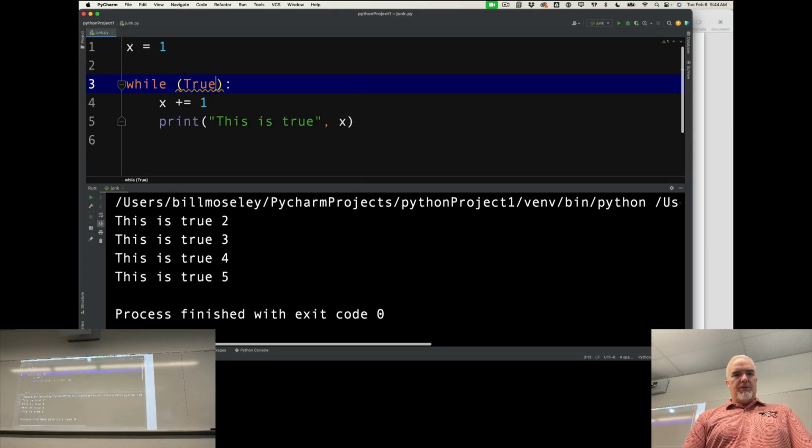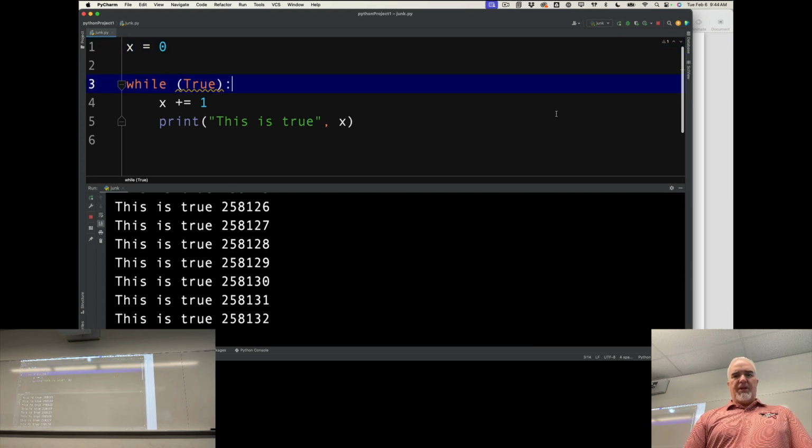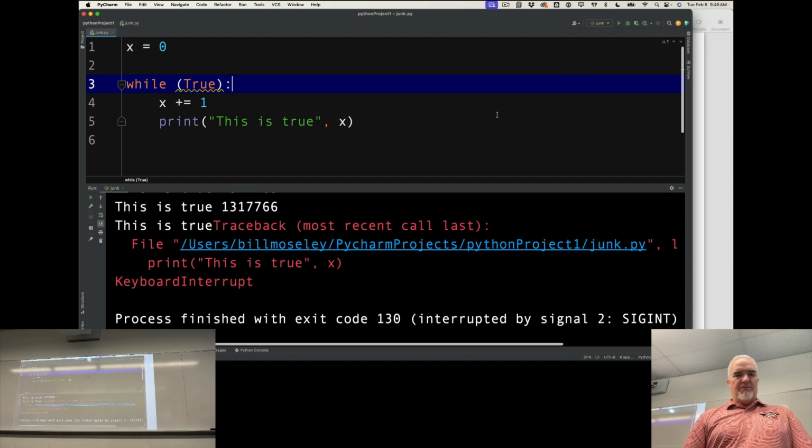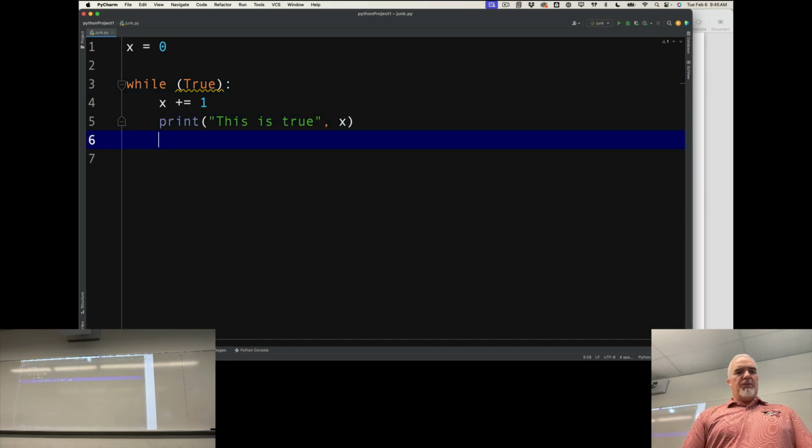So if I say while true, let's start x at 0 this time. What you'll see here is that we quickly get into the hundred thousands and even millions with our number of loops. So we always want to think about that exit strategy.